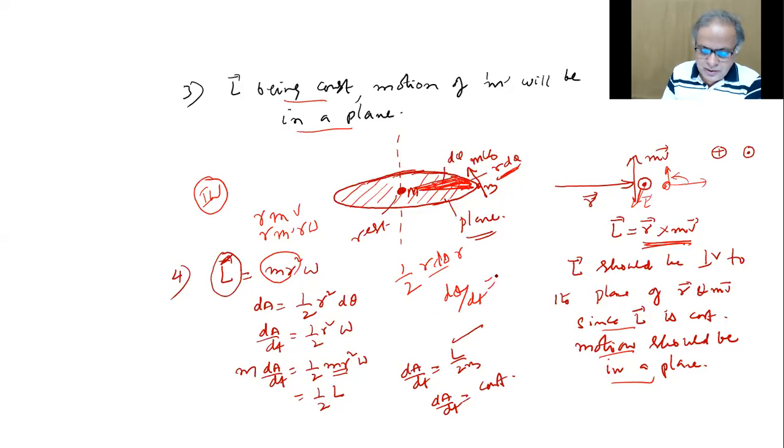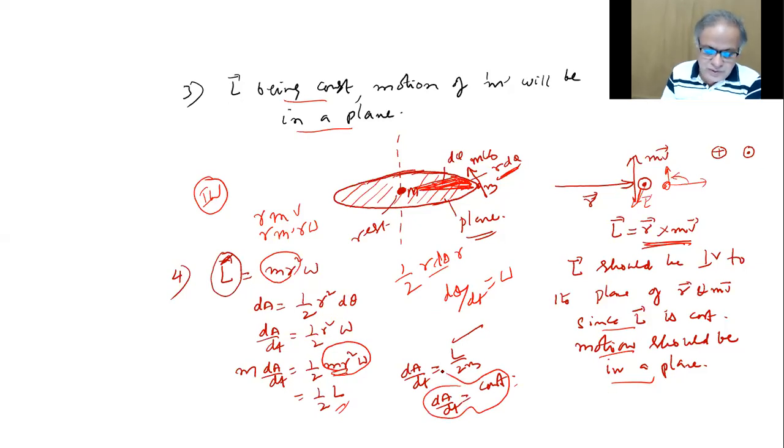Omega. So what do you get? Half R square omega. Multiply with m on both sides. I'll get L here. So dA by dt is L by 2m. Since L is constant, dA by dt is constant.